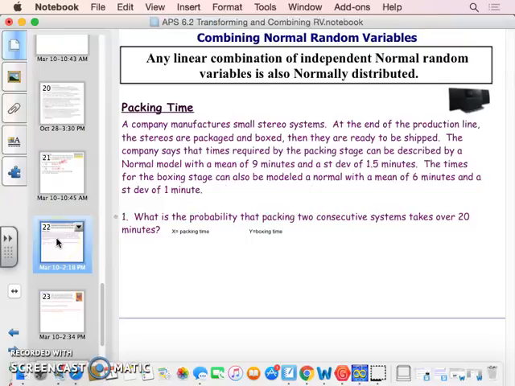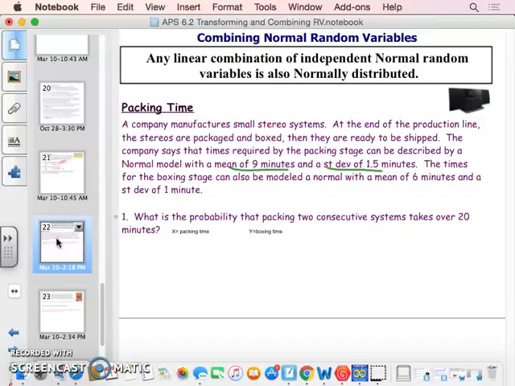Okay. Let's look at another example. This example is packing time. So we're saying that a company is manufacturing small stereo systems. At the end of the production line, the stereos are packaged and boxed, and then they're ready to be shipped. The company says that times required by the packing stage can be described by a normal model, so you should be thinking of a normal curve, with a mean of 9 minutes. So that's your expected outcome, and a standard deviation of 1.5.